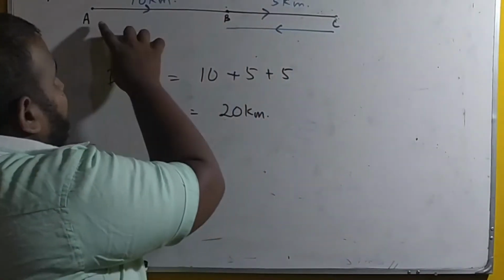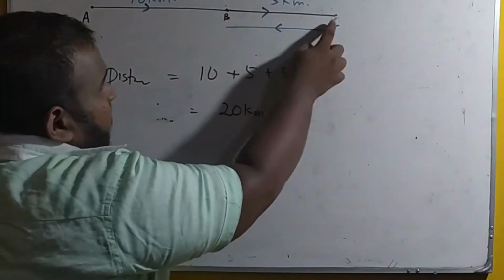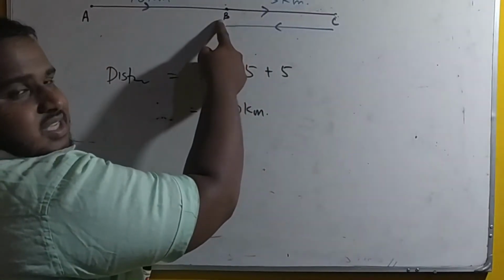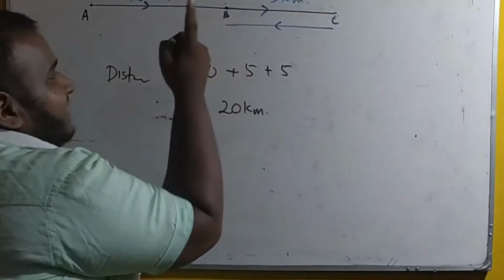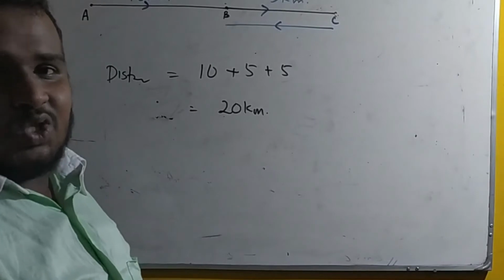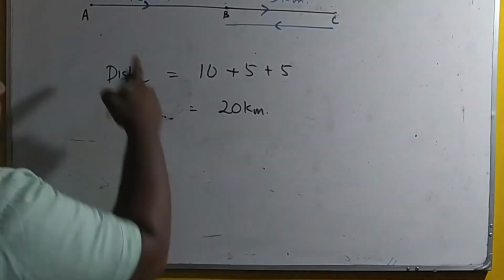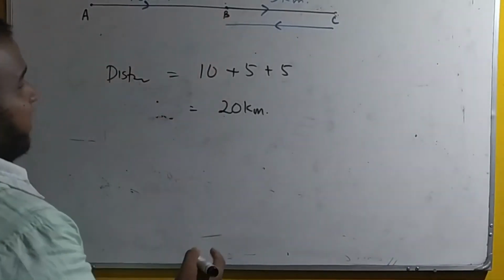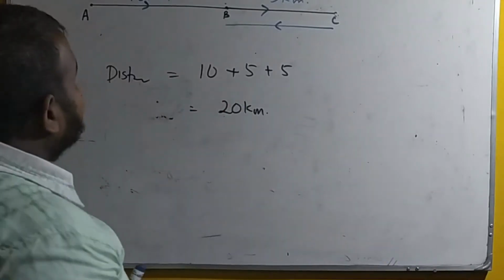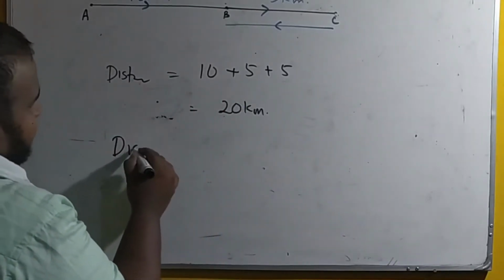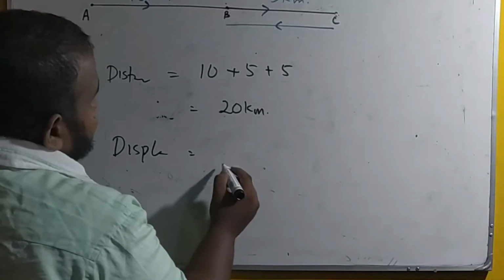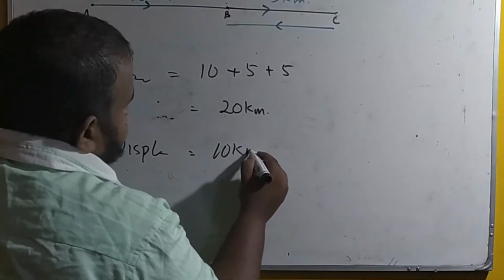It is B. Why? He is moving from A to B and B to C and returning to B again. So the final point is B. The displacement is the straight shortest length between the starting point and the ending point.